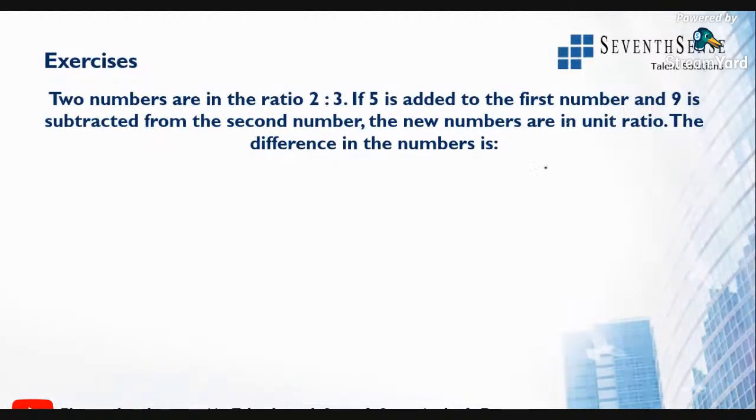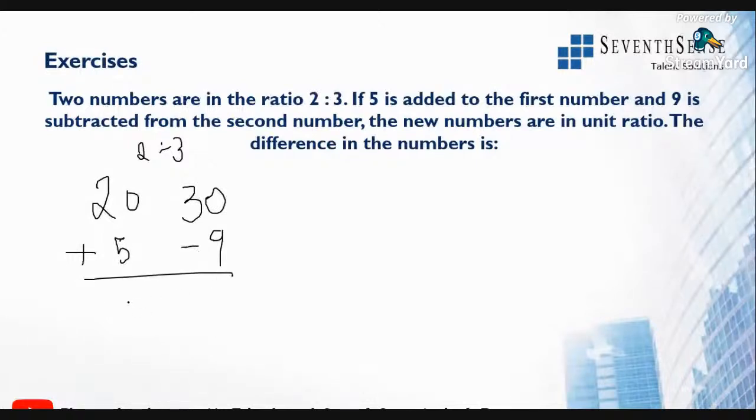Suppose, I'm just taking an example, if it is 20 and 30, this is in the ratio 2 is to 3, right? Common number is 10. If I add 5 to the first number and subtract 9 from the second number, the new numbers should be in unit ratio. Unit ratio means it should be 1 is to 1, which means both should be equal. So here it is 25 and here it is 21. So both are not in the unit ratio. That is the point.